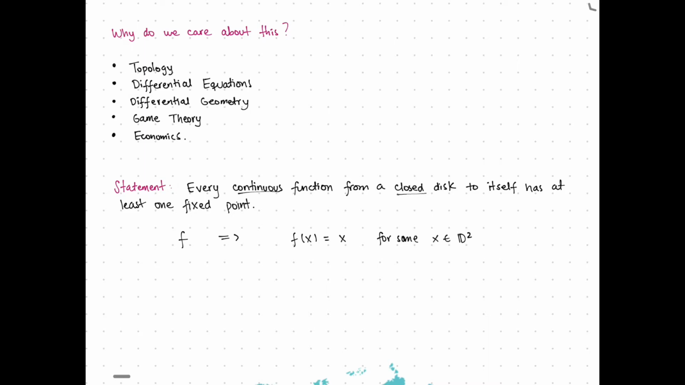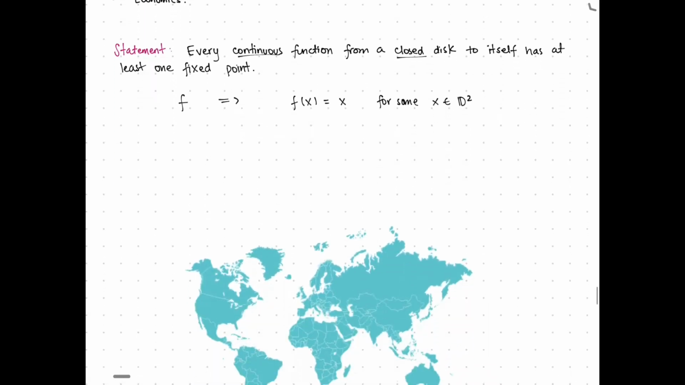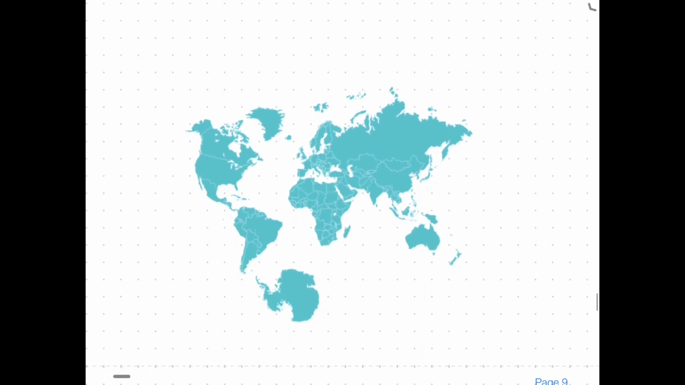We can illustrate this in the real world by, for example, taking a map of the world and placing it on a table. This theorem says that there will always be a point on the map which is directly on top of the real point within the country. So in my case, this point will be here.